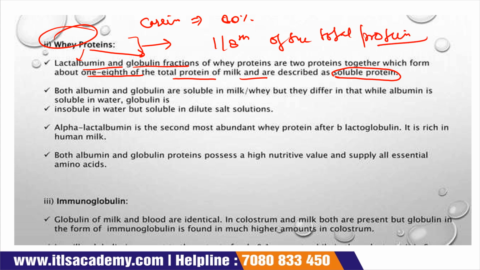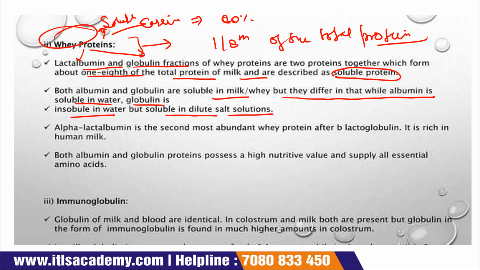Okay, and these proteins are also described as soluble proteins. Both albumin and globulin are soluble in milk whey, but they differ in that albumin is soluble in water and globulin is insoluble in water but soluble in dilute salt solution.